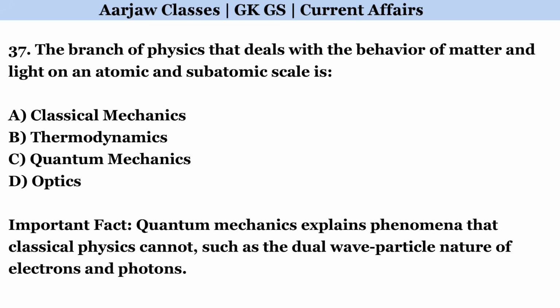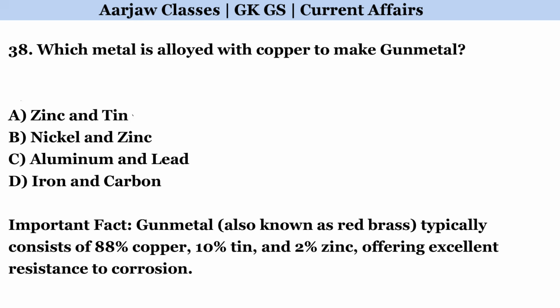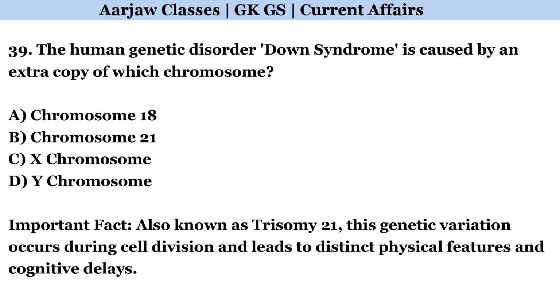The branch of physics that deals with the behavior of matter and light on an atomic and subatomic scale is. Correct option is C. Quantum mechanics. Which metal is alloyed with copper to make gunmetal? Correct option is A. Zinc and tin. The human genetic disorder Down syndrome is caused by an extra copy of which chromosome? Correct option is B. Chromosome 21.